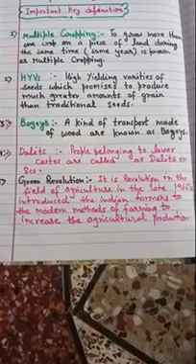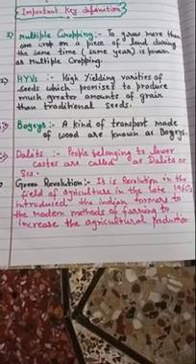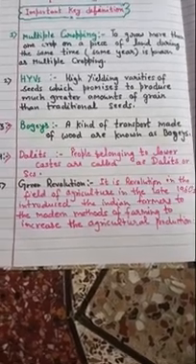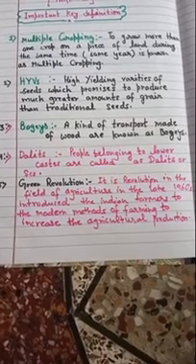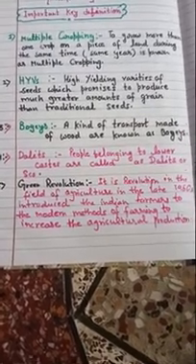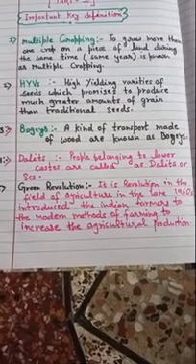Now the fifth important definition is Green Revolution. It is the revolution in the field of agriculture, as there are 3 types of revolution: yellow revolution, white revolution, and green revolution. The Green Revolution belongs to the agriculture sector, and it started in the 1960s to introduce Indian farmers to modern methods of farming so that they can increase their agricultural produce.